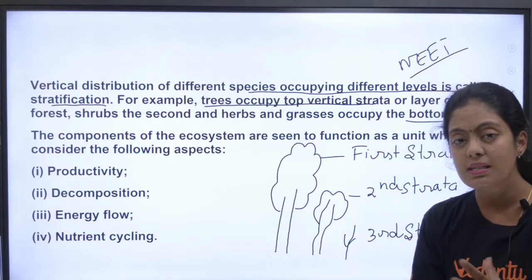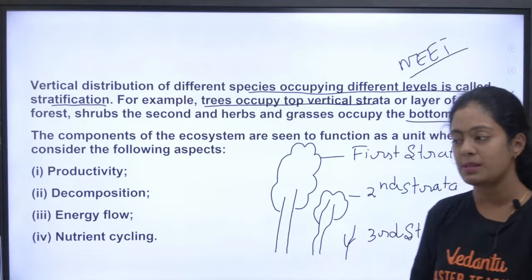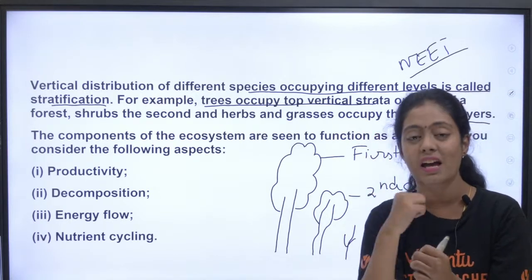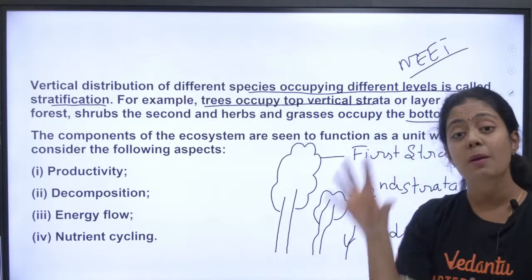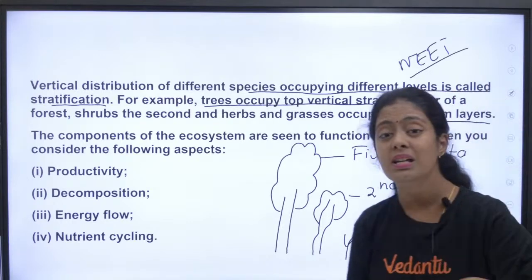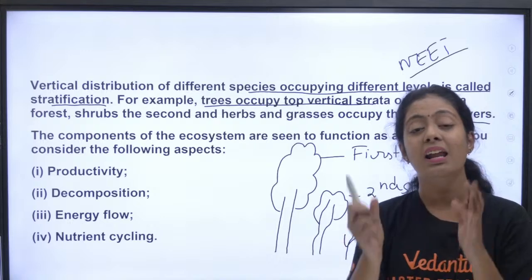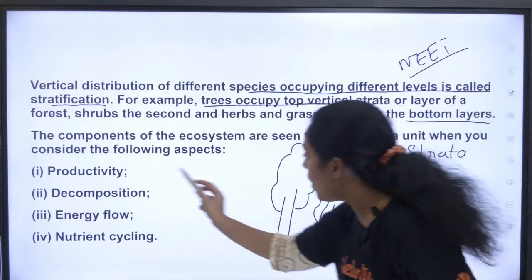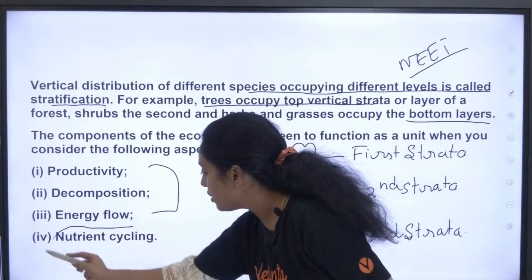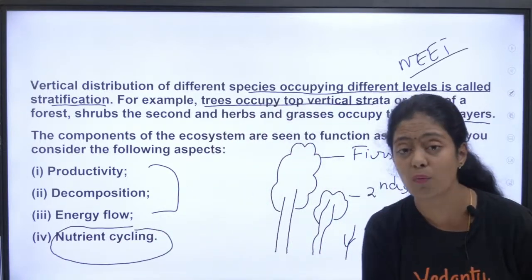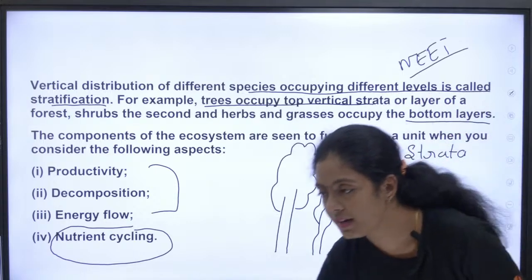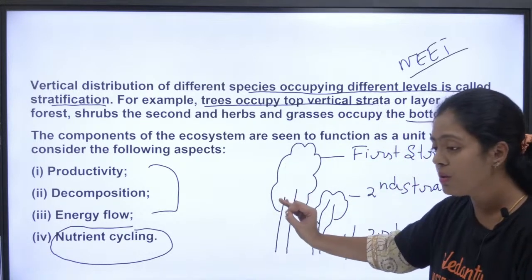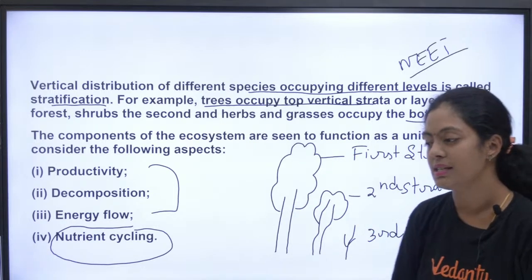Now, how do we define an ecosystem, guys? We define it by productivity, decomposition, how energy flows in it, and how nutrient cycling happens in it. Based on these, I define an ecosystem, okay? So you have all these in your syllabus except nutrient cycling. Nutrient cycling is not involved in your syllabus. So what are you going to be studying? You are going to be studying productivity, decomposition, and energy flow, okay?